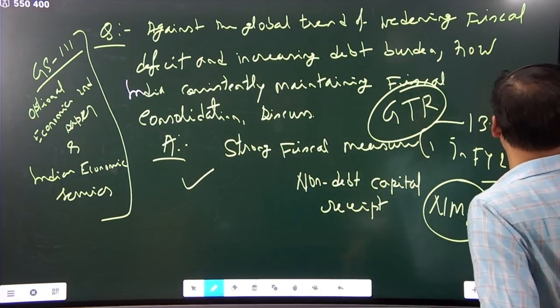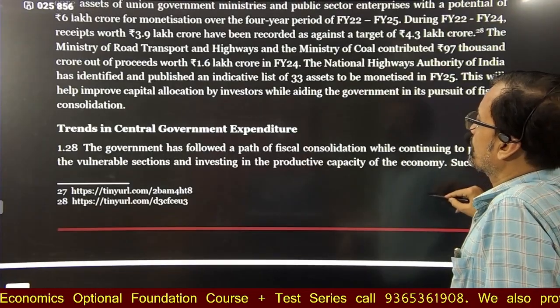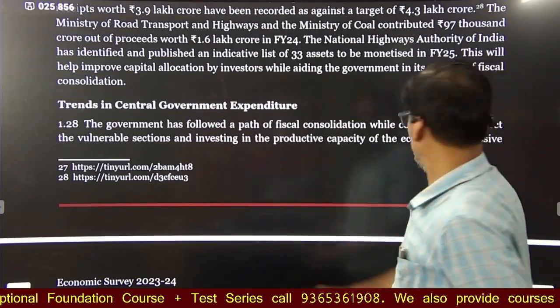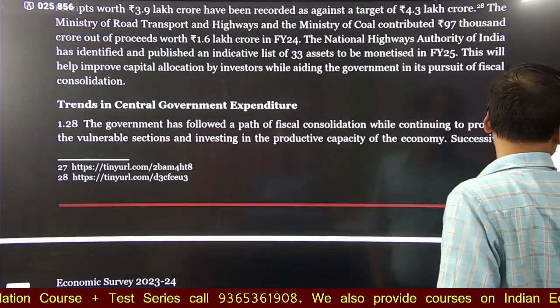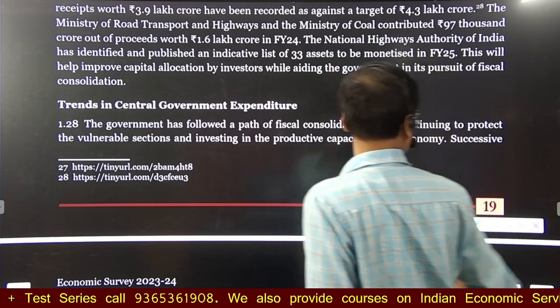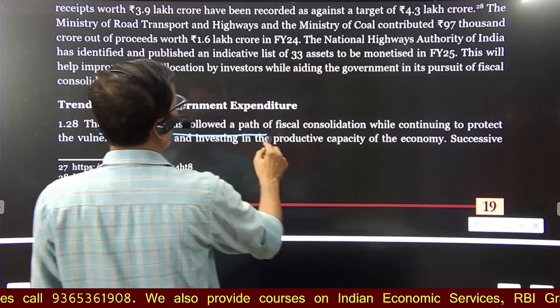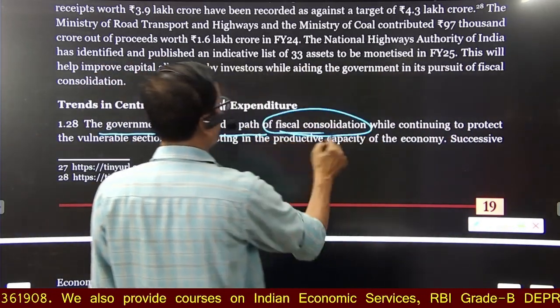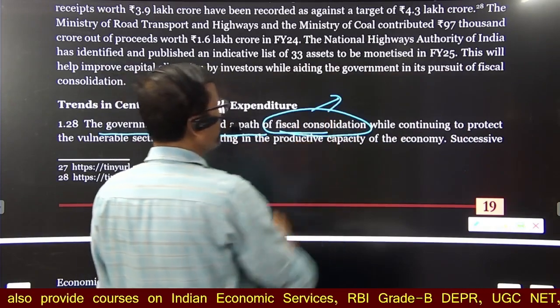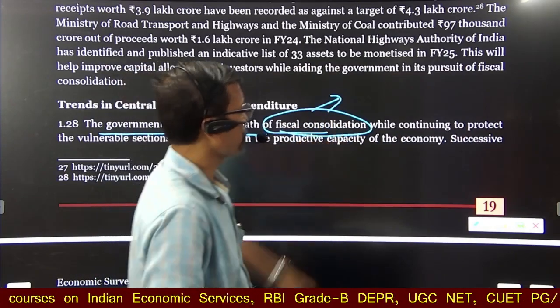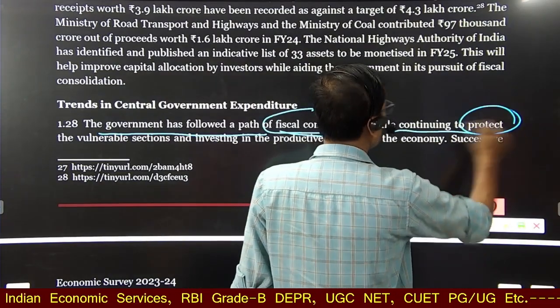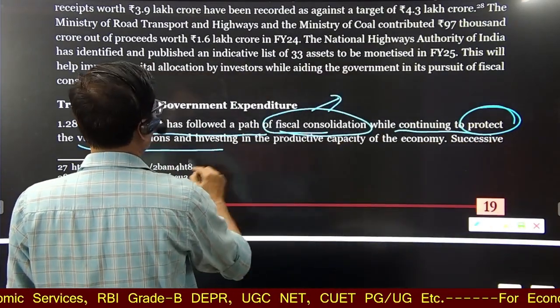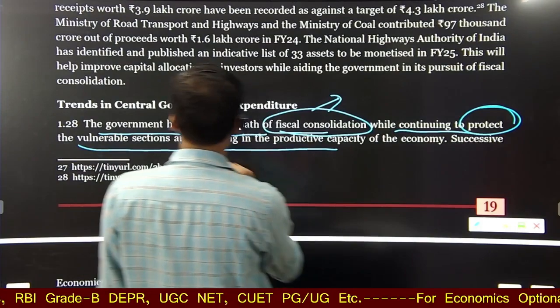Next, come to the next paragraph. Here we can see one thing. The government has followed a path of fiscal consolidation, no doubt, while continuing to protect vulnerable sections and investing in productive capacity.